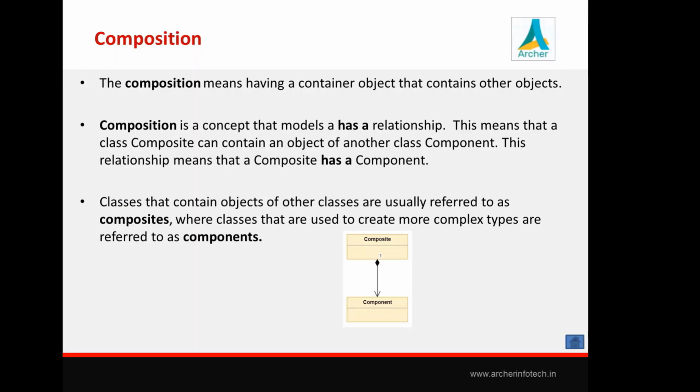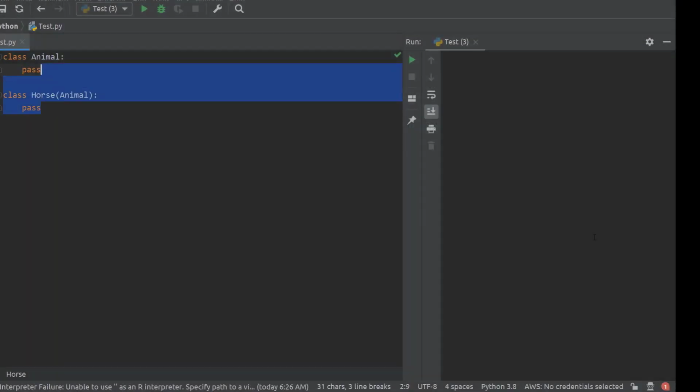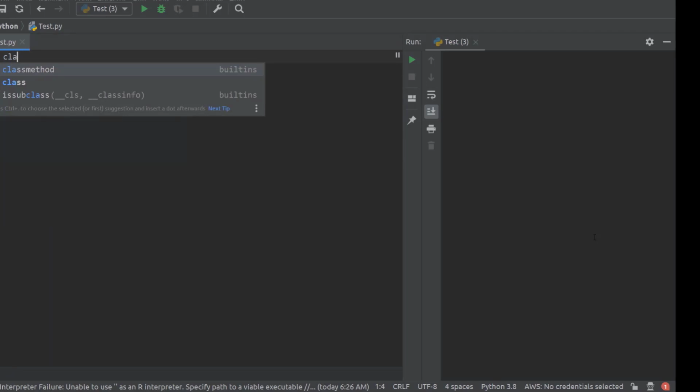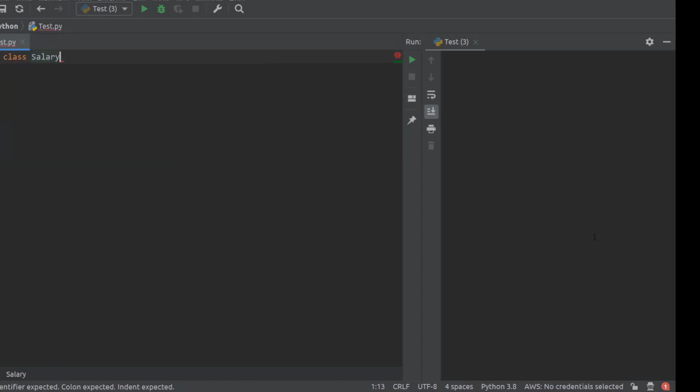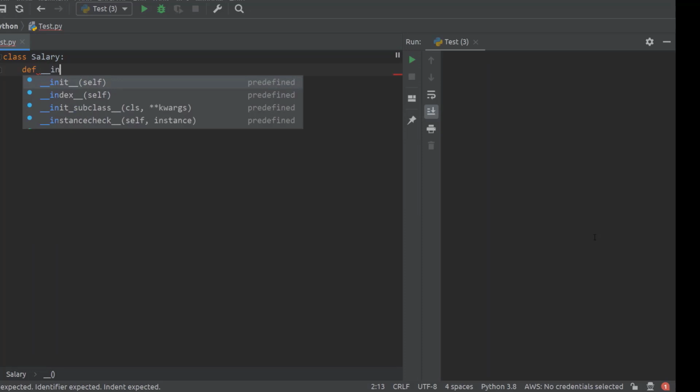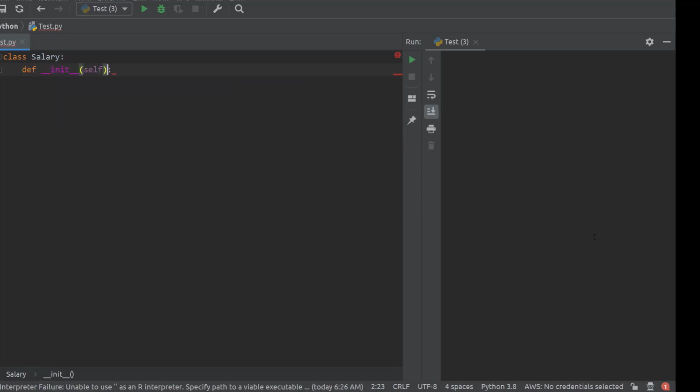So that is the difference. To see a small example of composition, we are writing one class known as Salary, which obviously defines the salary of a person. Here we are just writing one constructor which defines salary.